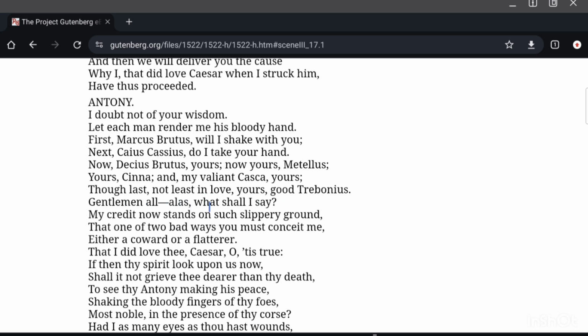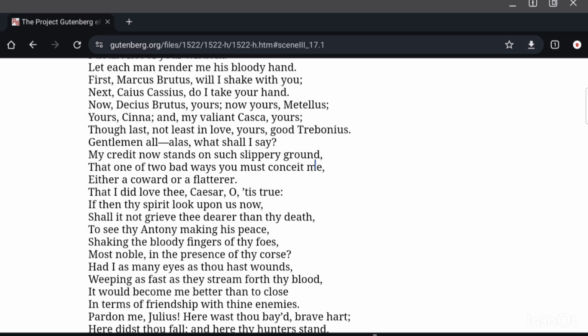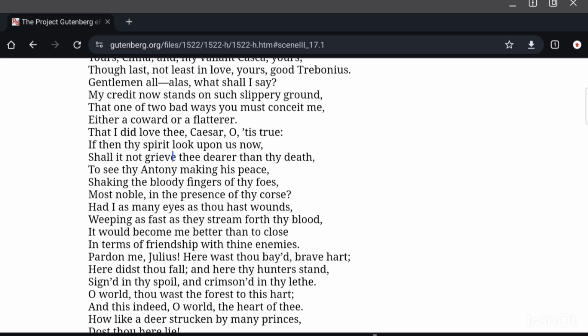Gentlemen all, alas, what shall I say? My credit now stands on such slippery ground that one of two bad ways you must conceit me. Either a coward or a flatterer. So my position is such that either you may take me for a coward or a flatterer. Coward, because if I object, protest, then you may kill me. And probably a flatterer trying to win their support, sympathy and favor, right?